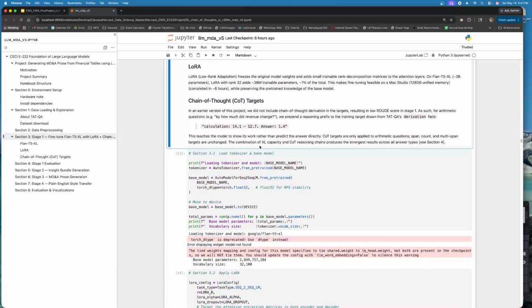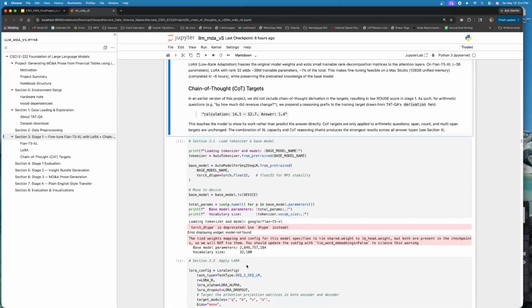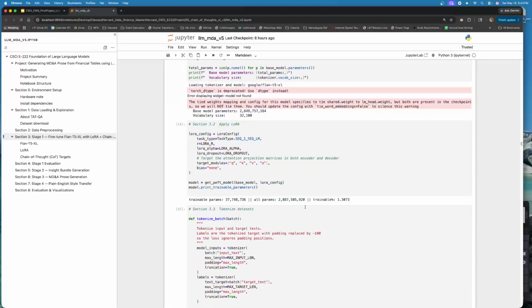Here, you can see that rather than fine-tuning all 2.85 billion parameters, we'll be using LoRA, which stands for low-rank adaptation. LoRA adds small trainable matrices to the attention layers, which give us about 37.7 million trainable parameters. It's included here. So this is only about 1.3% of the base model.